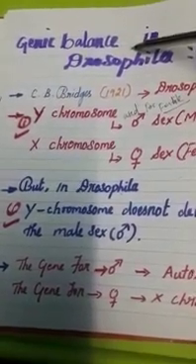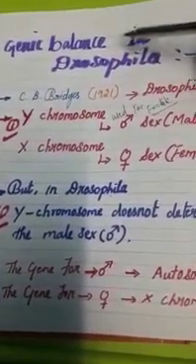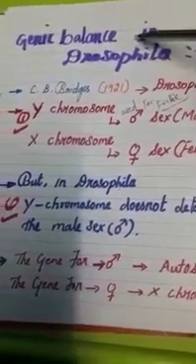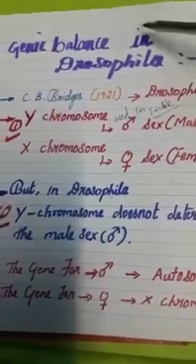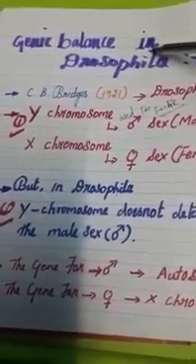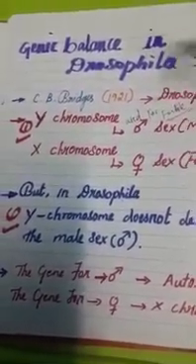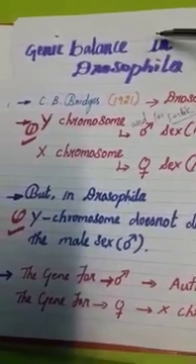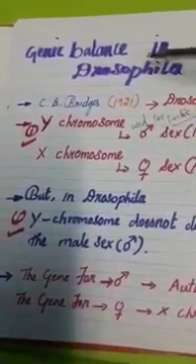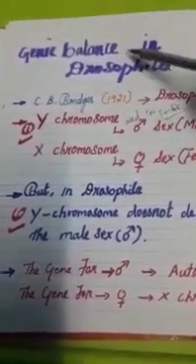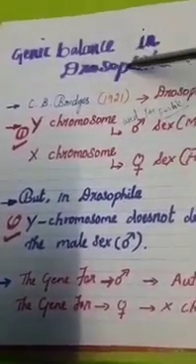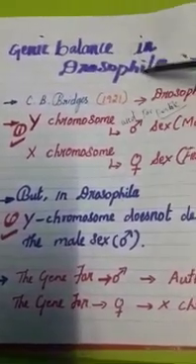So chromosomes, how many number of chromosomes are seen in human beings and Drosophila? Two types of chromosomes, as you already know. One is the autosomes and one is the allosomes. Autosomes help in the growth and development of the organisms. Allosomes are used for the fertility of the sex, that is XX or XY, the sex chromosomes. So now we are going to learn in this chapter the genetic balance mechanism in Drosophila.